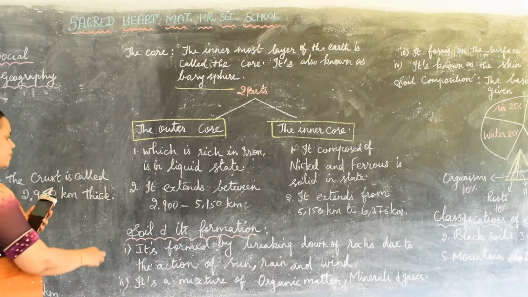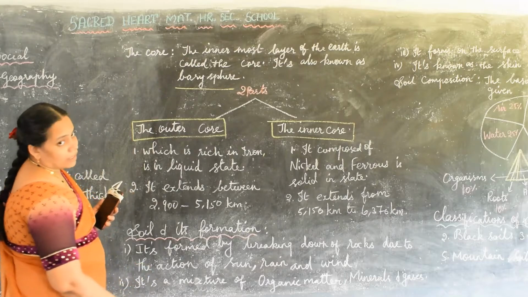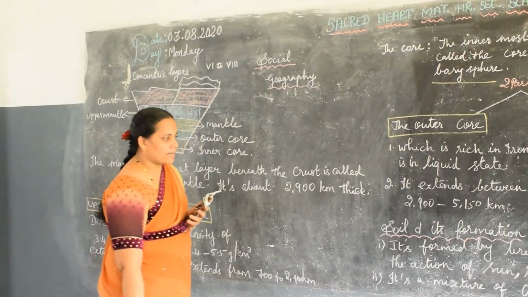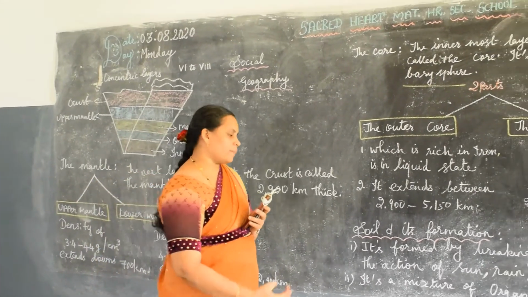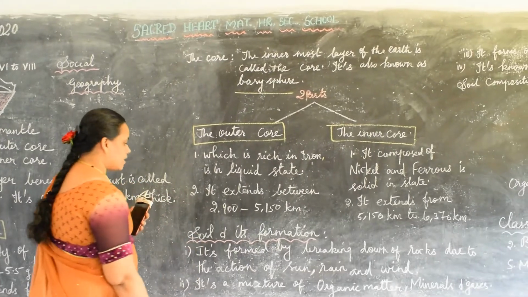Here the next topic is soil and its formation. Have you understood the interior of the earth? The next one is soil and its formation, how soil is formed.